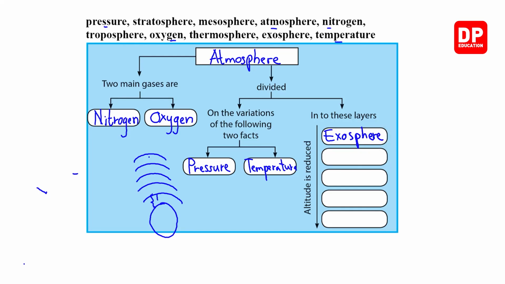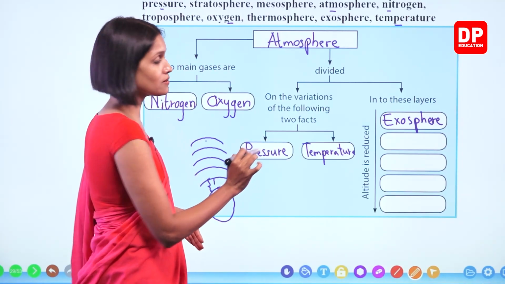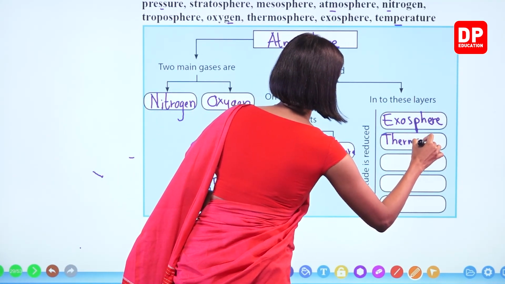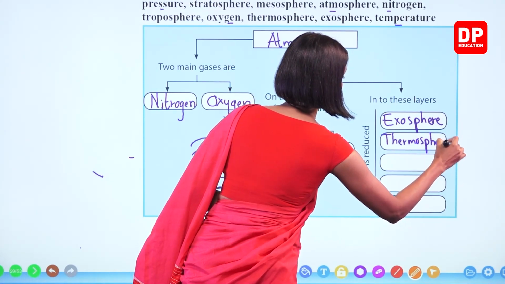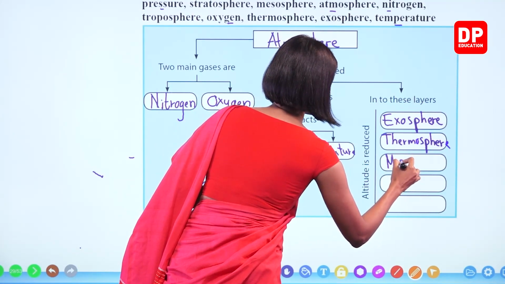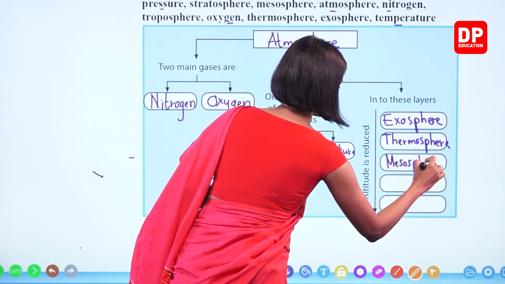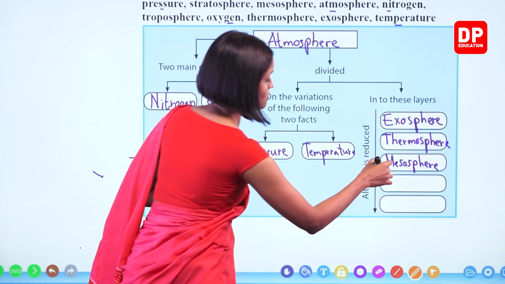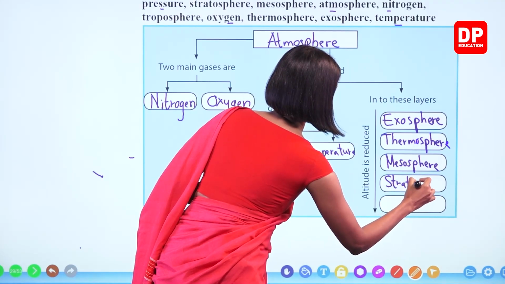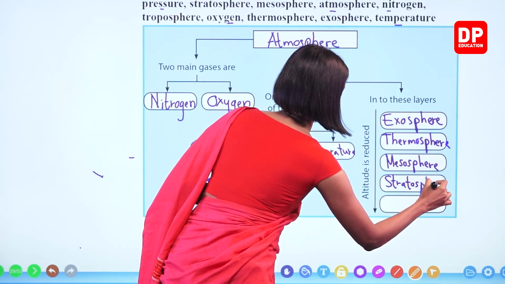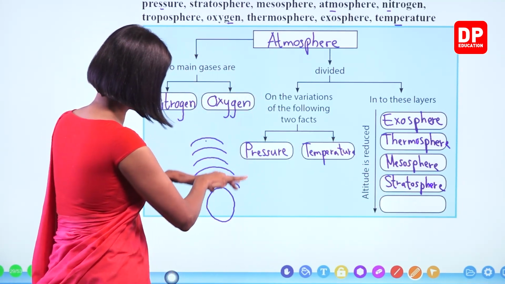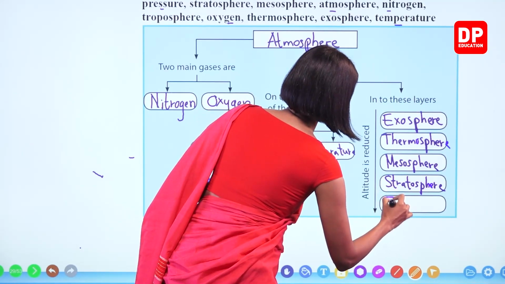So the next layer, below exosphere, what is present, children? Thermosphere. Below the thermosphere, the middle layer is known as mesosphere. And below mesosphere, what is present? Stratosphere, where the ozone layer is present. And the lowest altitude is present in the lowest layer, troposphere.